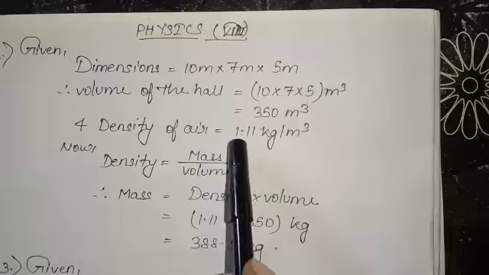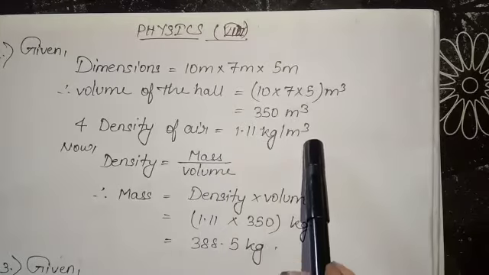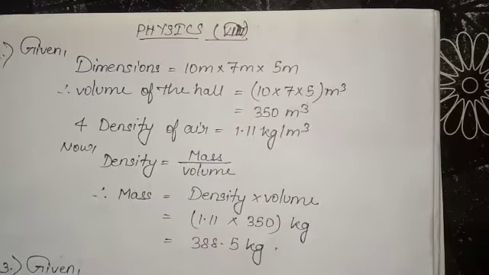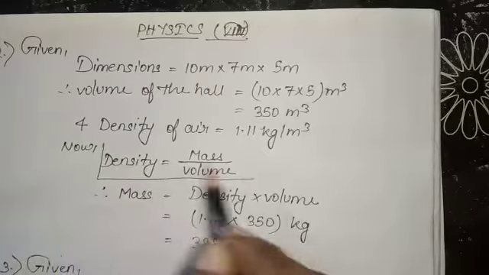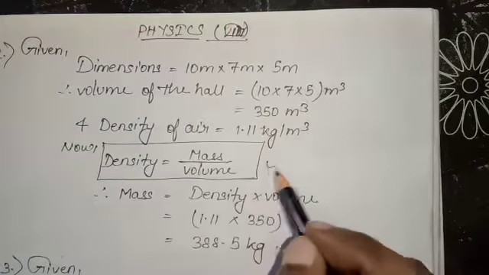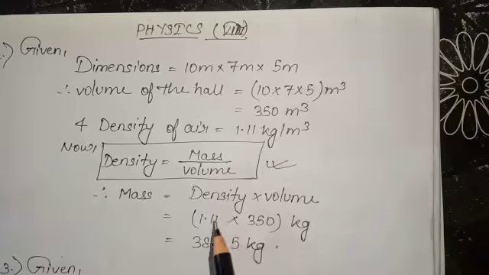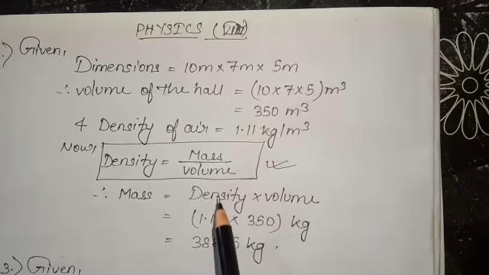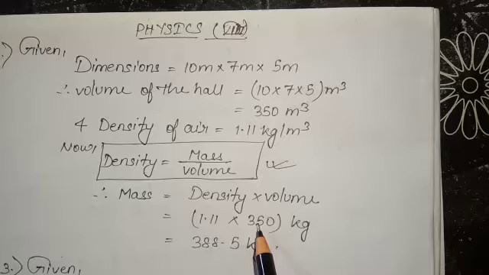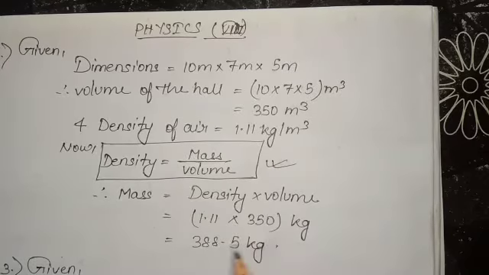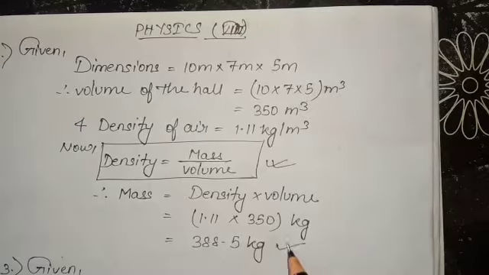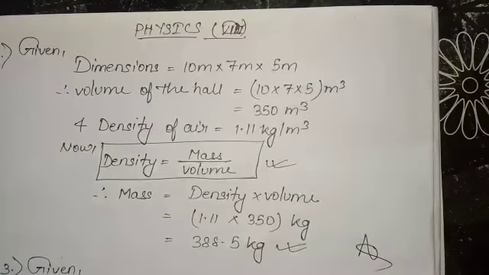Density of air is given as 1.11 kg per meter cube. As you know, the density formula is mass by volume. You have to memorize this one. Therefore, mass is equal to density into volume. Density is given 1.11 into volume, you got 350. After multiplication, you are getting 388.5 kilogram. This is the answer of question number 2.